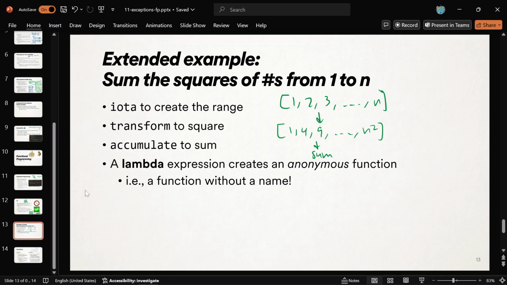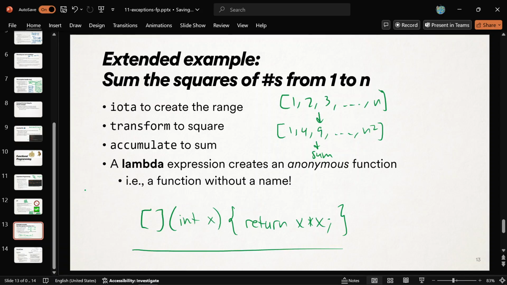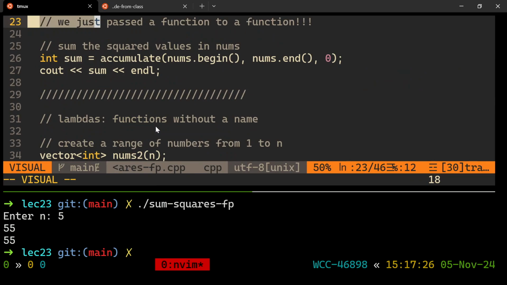What you can do is you can make a function that has no name that does the equivalent of squaring. It looks like this. This is a square function that has no name. You give 2 brackets, and then you give like what it takes, and then you give immediately code, like return x times x. This is called a lambda, okay? That's a function without a name. You can put it within your code, all right? So let me show that to you.